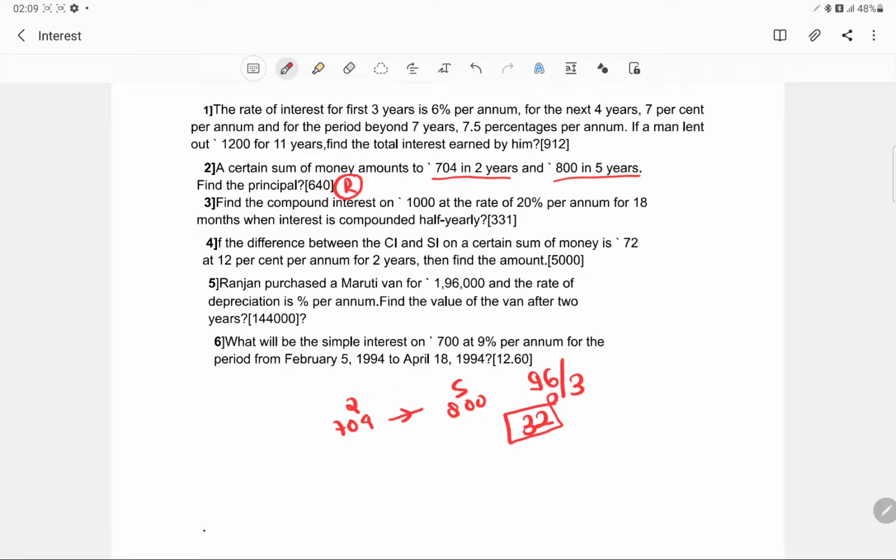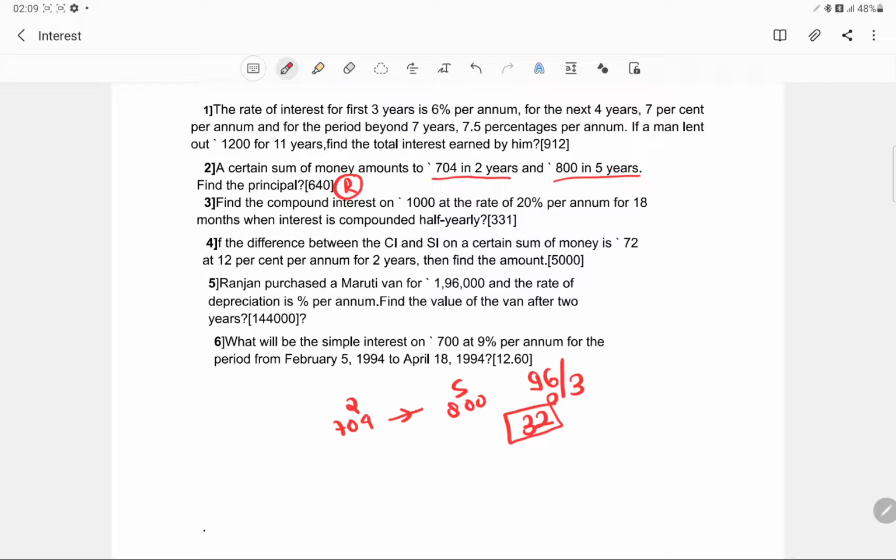Now why did we divide by 3? Because it is uniform. For every year it has to be the same. So that is why we could divide 96 by 3.